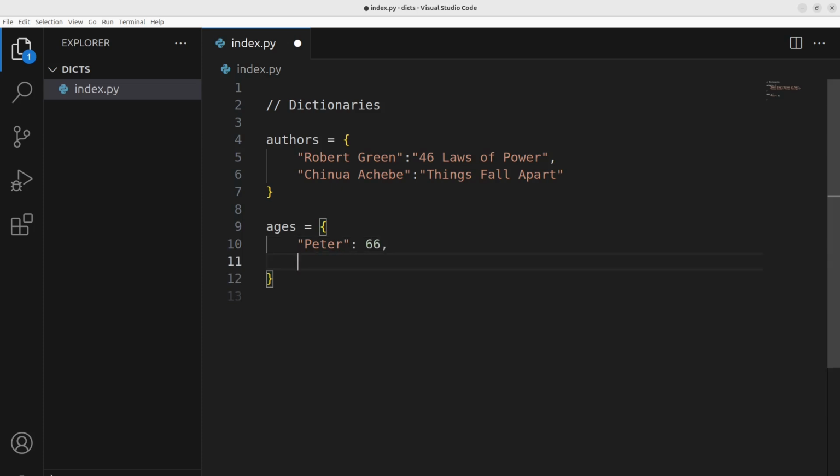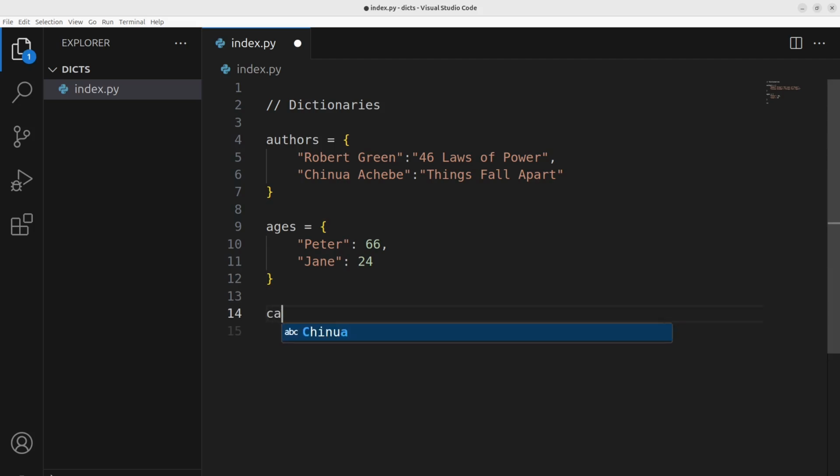I don't know his age. We could have another person, maybe Jane, with age maybe 14 or 24, depending. So this is the simplest way we can declare dictionaries, and they can get complicated.